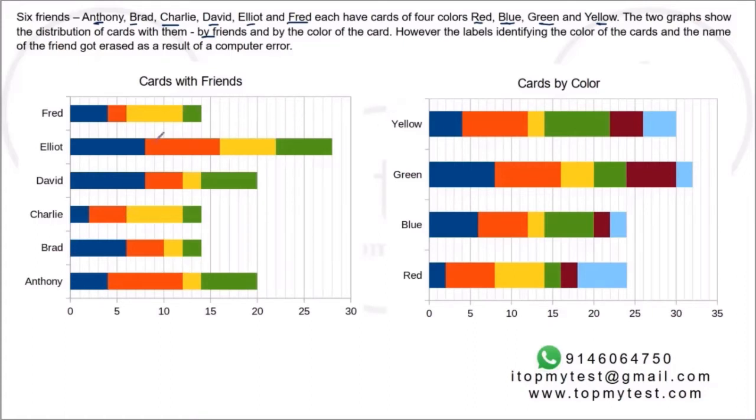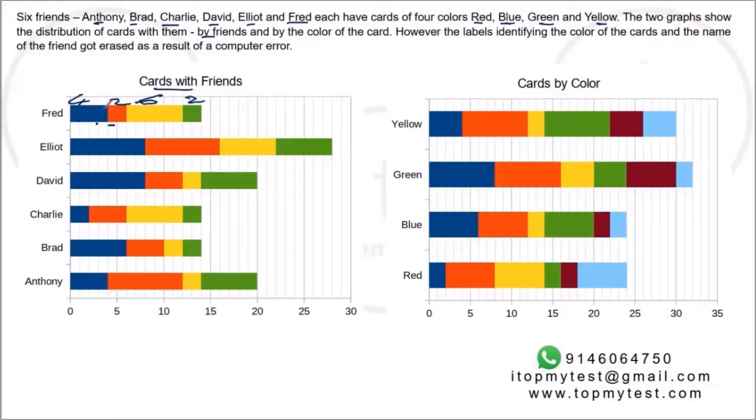So if I were to look at the first graph, the cards with friends graph, it says Fred has a total of 14 cards, out of which 4 cards are of one color, 2 cards are of a second color, 6 cards of a third color and 2 cards of the fourth color. But you don't know which color is which. You don't know whether this is red or this is red or this is red. So we don't know exactly which color represents this.